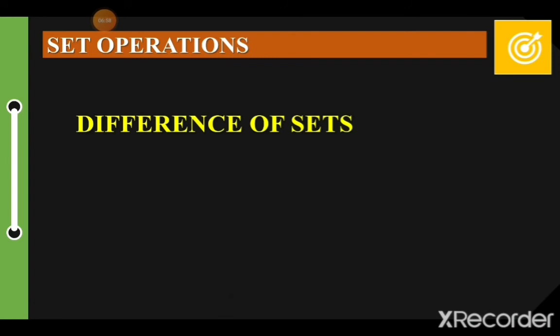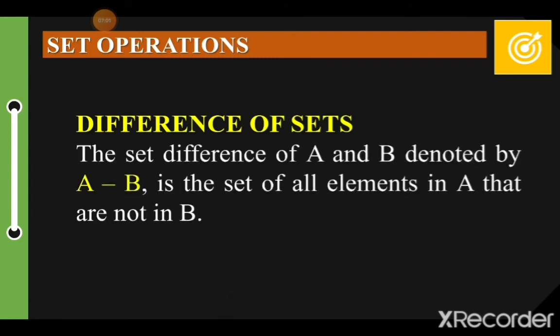Next is a difference of sets. The set difference of A and B, denoted by A minus B, is the set of all elements in A that are not in B. So take note of your minuend and subtrahend. Yung minuend, yan yung mamin-minusan nyo. Yung B, yan yung ima-minus nyo.